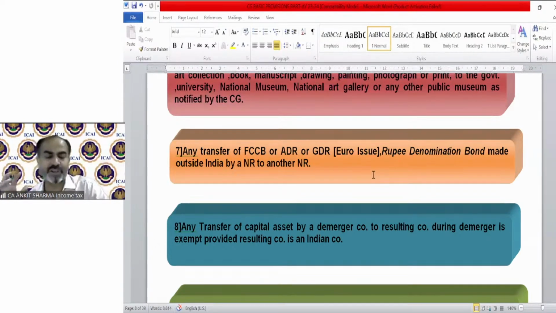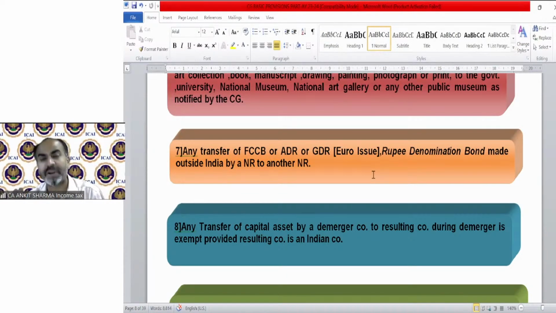So equity shares and ADR, GDR have the same nature. All benefits are the same except the voting right. Only the equity shares carry the voting right, but ADR, GDR holders cannot exercise any voting right. They can receive bonus, dividend, etc., but they cannot have any voting right. So if somebody asks you the difference between the nature of ADR, GDR and equity shares, the voting right is the main difference. We also call FCCB, ADR, GDR together the Euro issue.